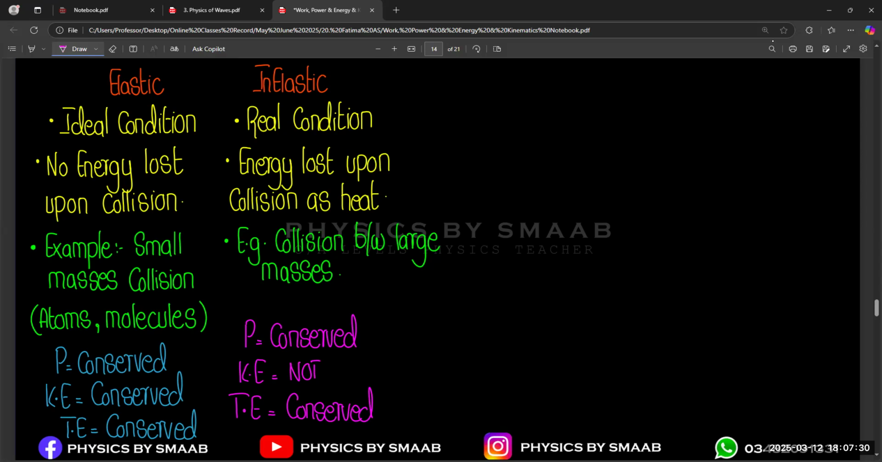So basically, if you want to check whether a collision is elastic or inelastic, check the kinetic energy. If you get the same initial and final kinetic energy, it means the collision is elastic. But if the collision is inelastic, definitely your kinetic energy before and after will not be the same. So we will get different kinetic energy before and after collision when we have inelastic collision, right?